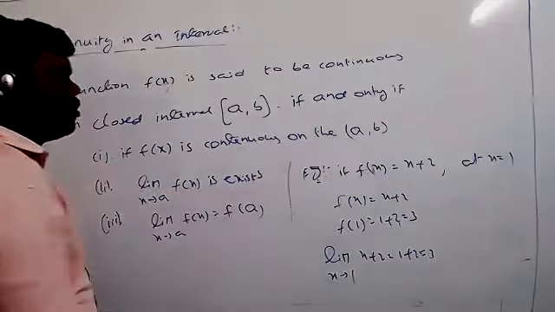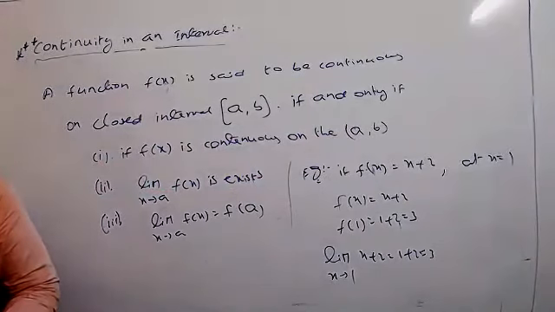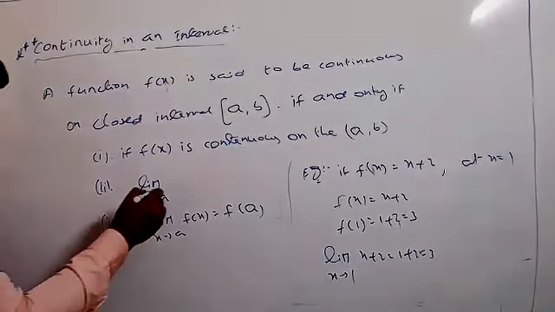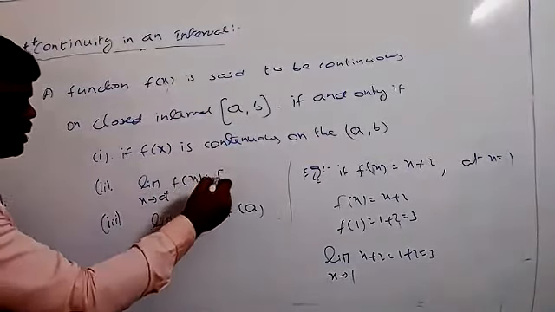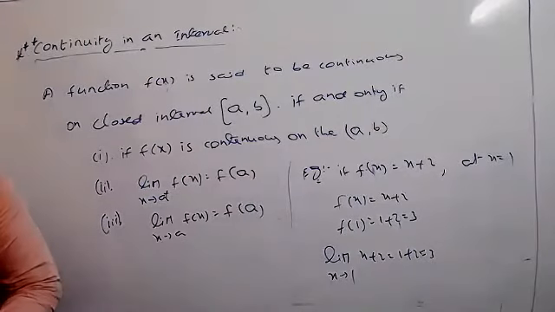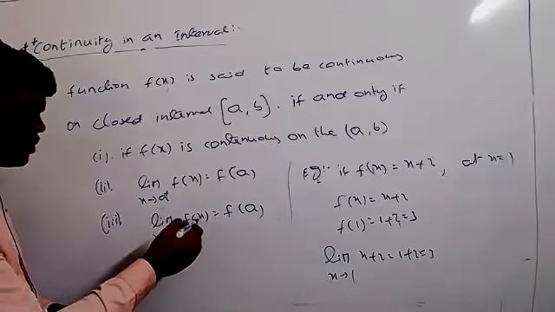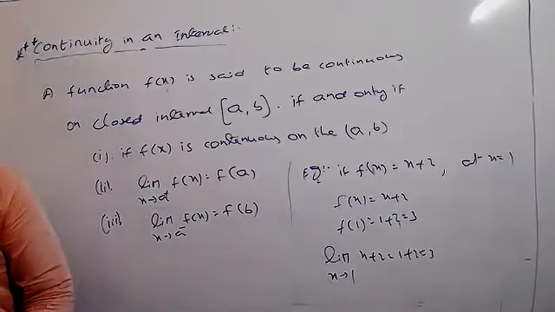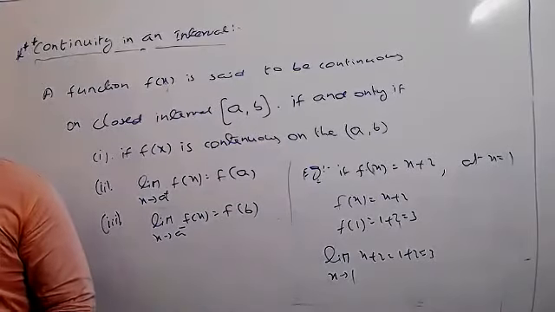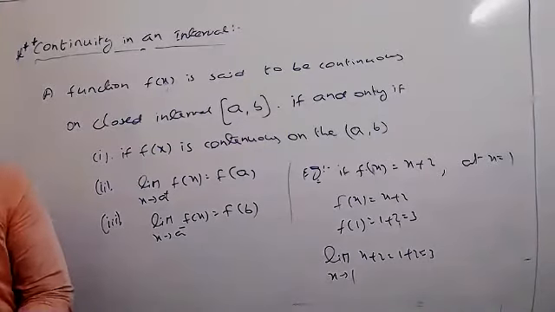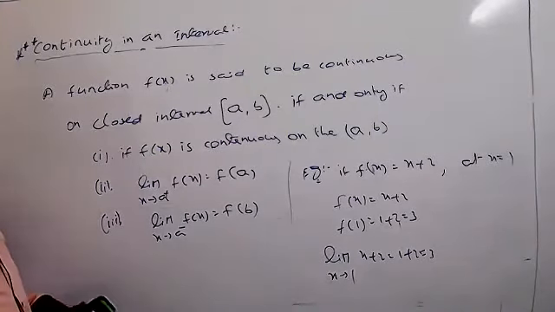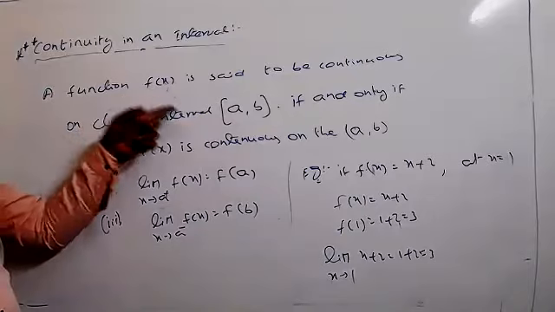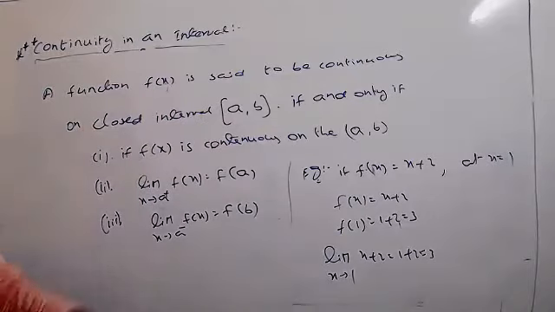Next, the limit as x tends to a plus of f of x equals f of a, and the limit as x tends to b minus of f of x equals f of b. Whatever the given interval, if these three conditions are satisfied, then we call it continuity in an interval, and the given function is continuous on this interval. This is one of the important points, you should remember it.